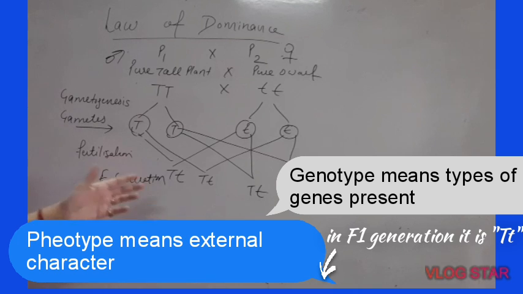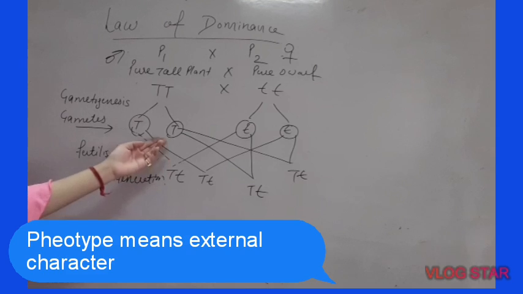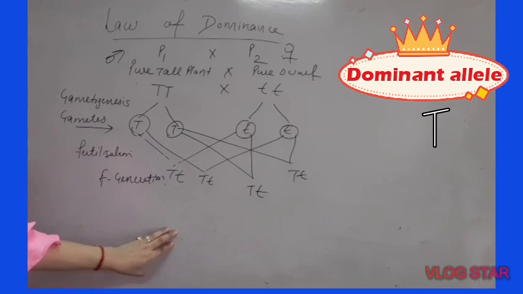The genotype is heterozygous. What will be the phenotype of the offspring? As we studied in the definition, if the genotype is heterozygous, these all are heterozygous, the phenotype would be due to the dominant allele. The dominant allele is for the character tall, and this small allele is for the character dwarf, but the genotype is heterozygous, meaning alleles are different. So the visible character, the phenotype, would be tall, because this capital T will dominate over this small t. It will express its character and the small t will fail to express its character.